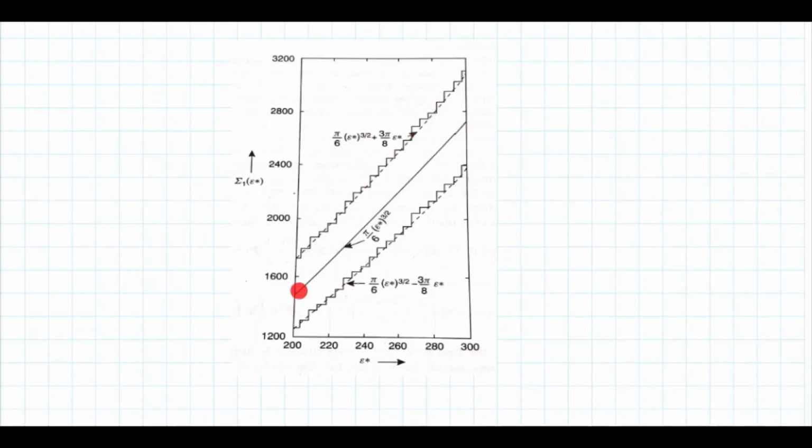So this solid line is without any correction, that is the entire volume, 1 by 8 of the volume of the three-dimensional sphere of radius root E star. This is subtracting the surface corrections, that is neglecting the values nx, ny, nz, any of them as 0.